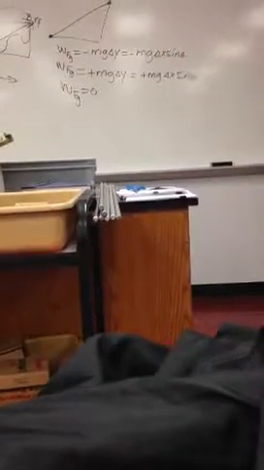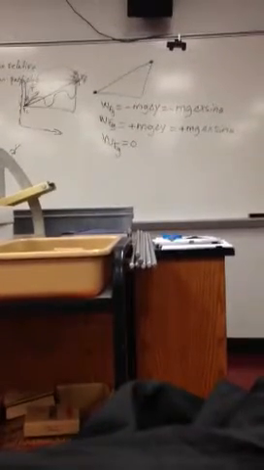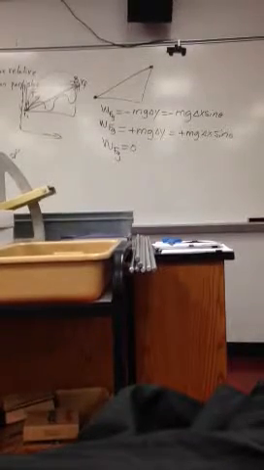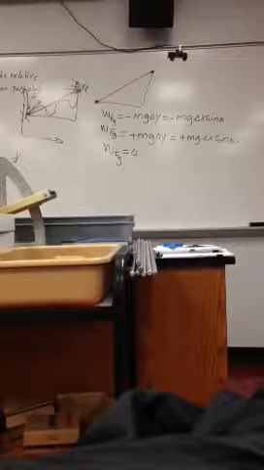Zero. So my question is, according to the definition that I gave of conservative or non-conservative force, is the work done by gravity, or Fg, the force of gravity, conservative or non-conservative? According to the definition I gave, it is conservative, because the work on the closed path is zero, first of all.